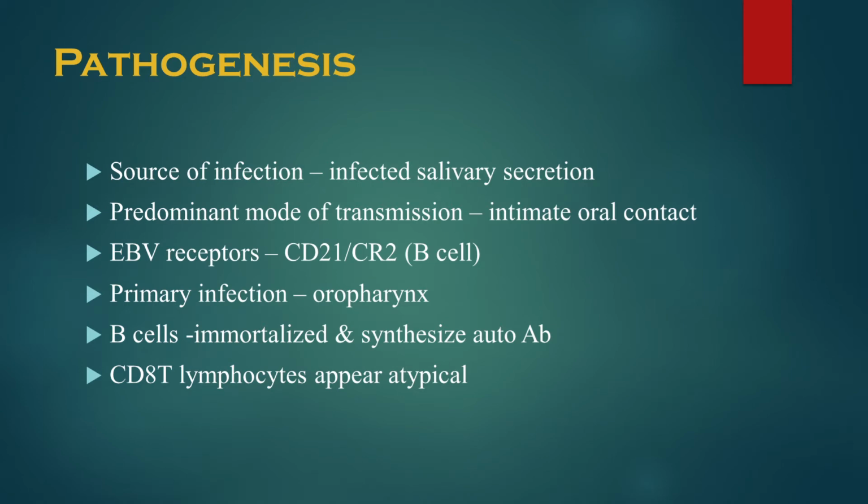Clear? The primary infection of Epstein-Barr virus occurs in the oropharynx. Since these receptors are present on the epithelial cells of the pharynx, the primary infection occurs in the pharynx. After the primary infection, the B cell gets infected. After the virus enters the B cell, it undergoes a latency period without completing its replication. They cause the primary infection in the oropharynx, and then they go into latency.